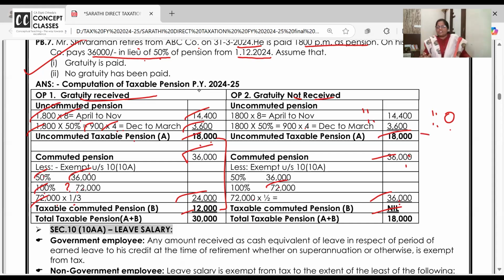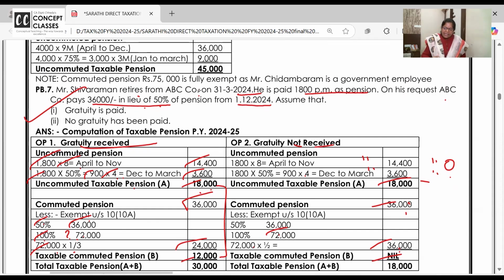The presentation: from the first problem to the 44th problem in this chapter, the presentation is going to be the same. It is a little tougher, stricter at the learning level. But once you follow the same steps, the exam flow will become very easy. Anyone having any doubt in gratuity and pension? No, ma'am.